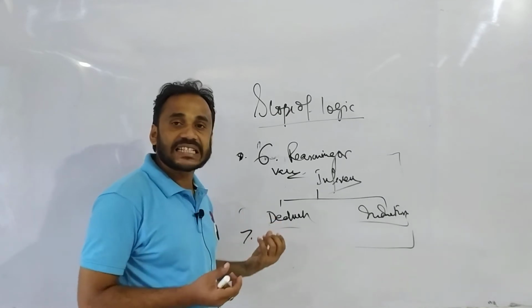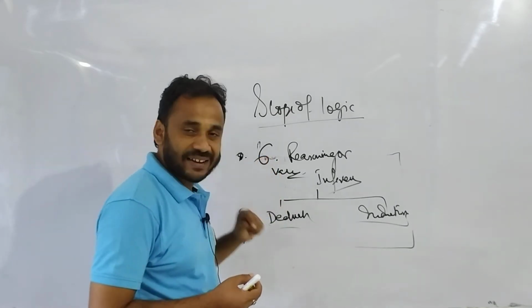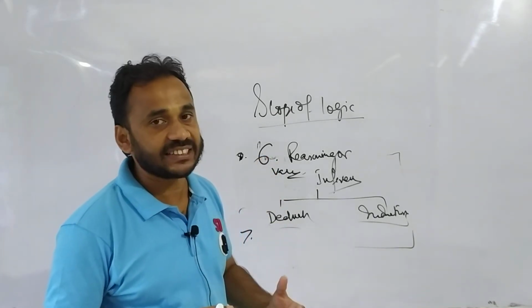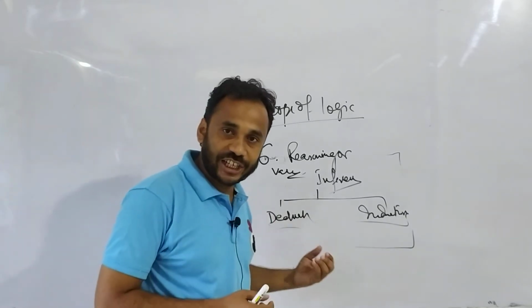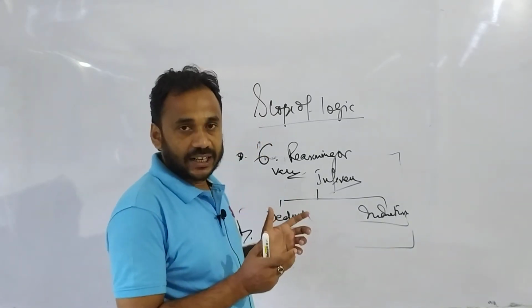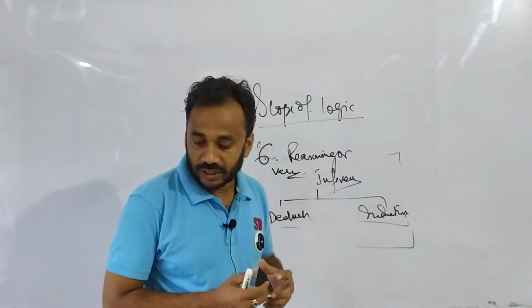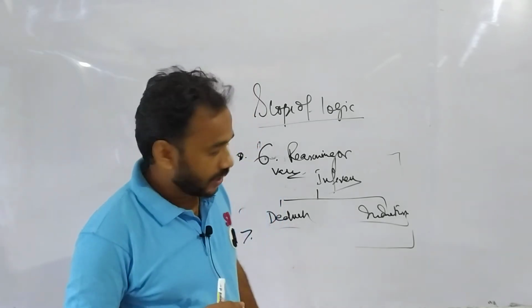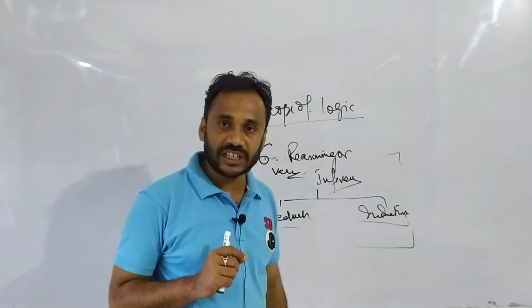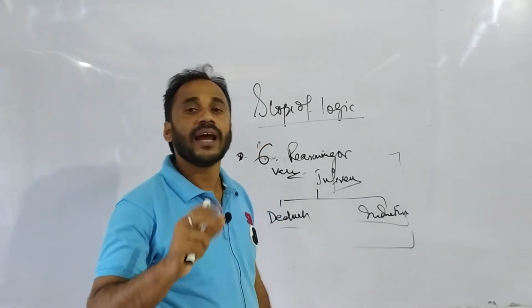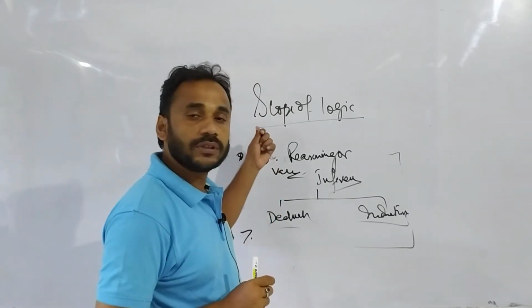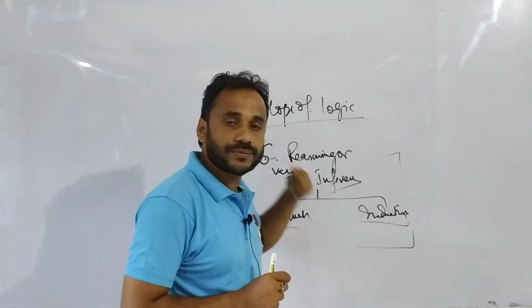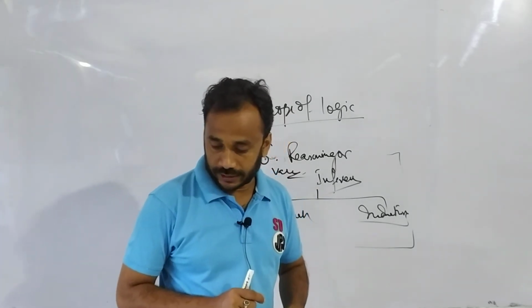So logic is concerned with valid thinking or valid reasoning together with its auxiliary processes like definition, division, classification, naming, etc.